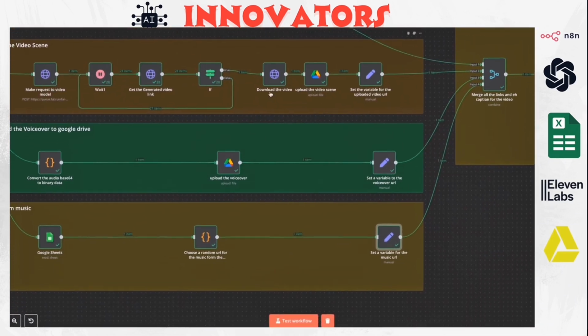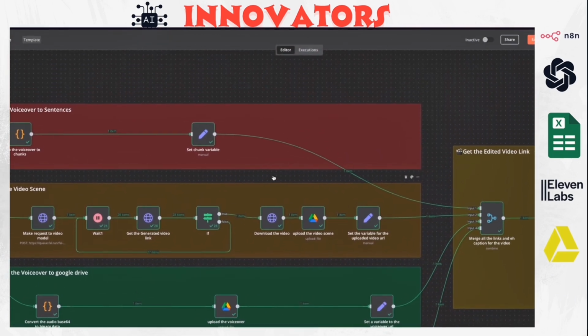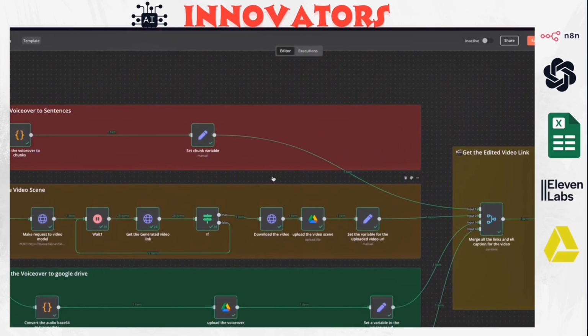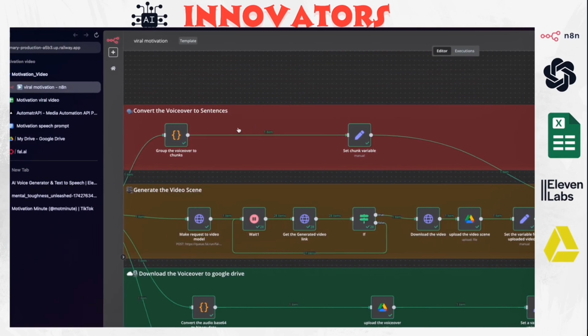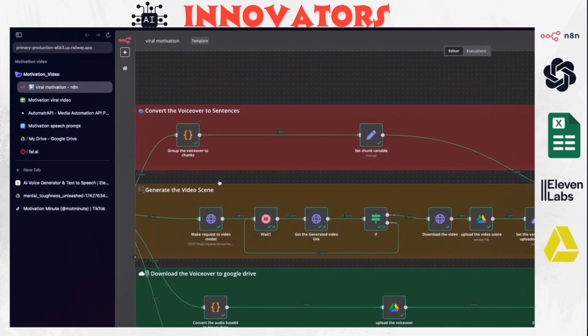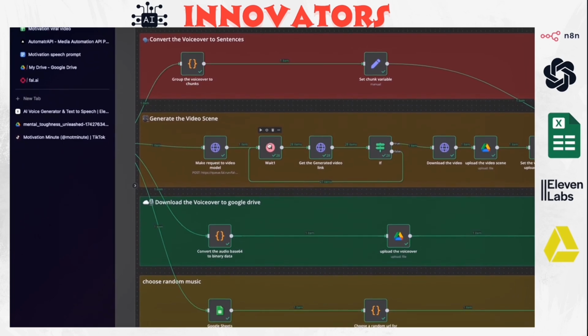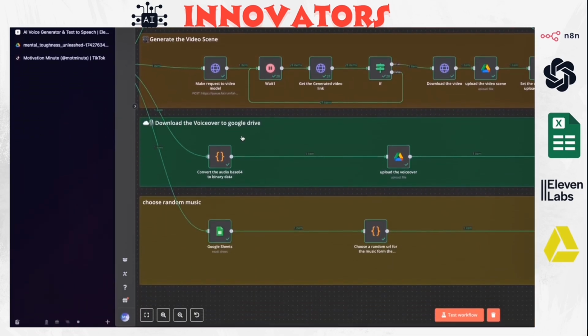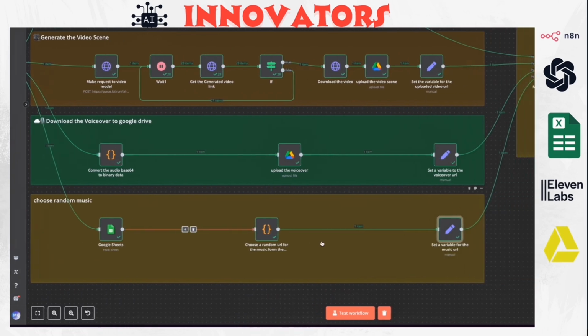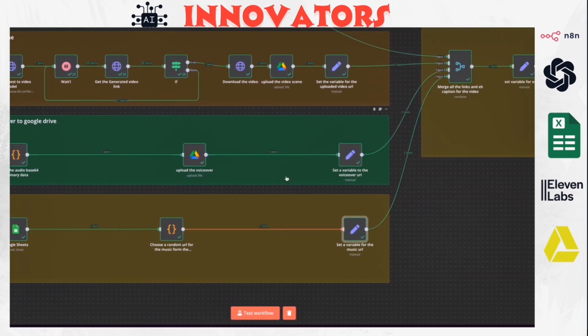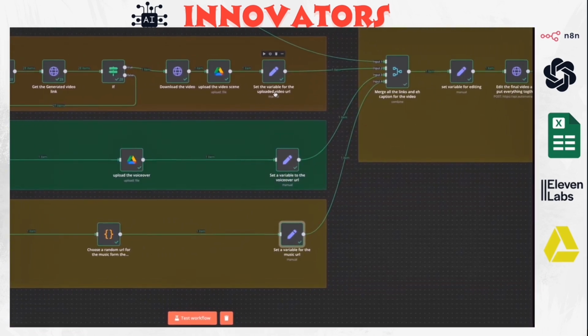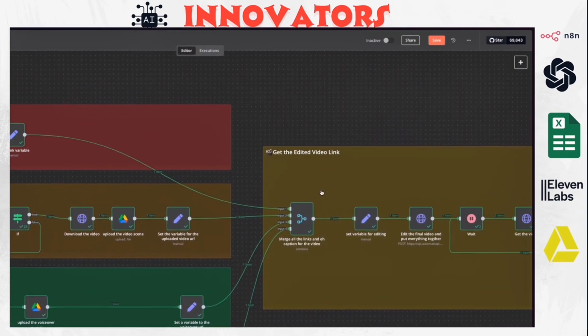Once we're done with that, now we have everything to be able to edit the video. So we have the video captions. We also have the video scene generated by the AI. We have also the voiceover, and we have the music. And that's all what we need to be able to edit the video and make the final video.